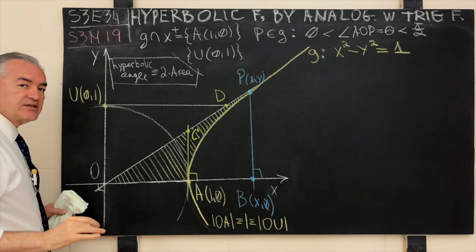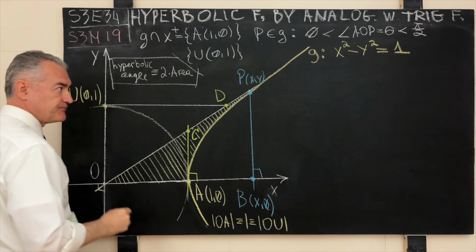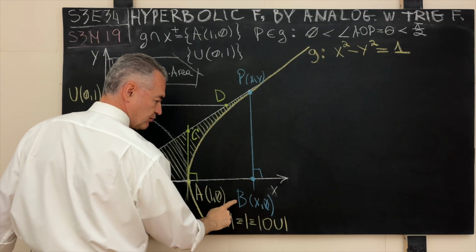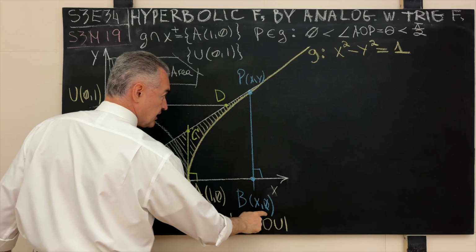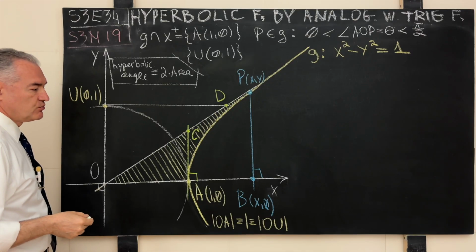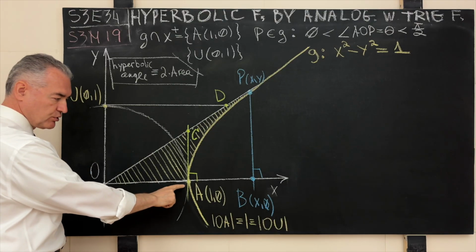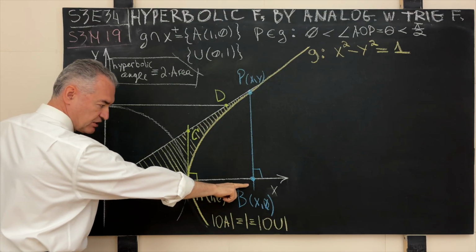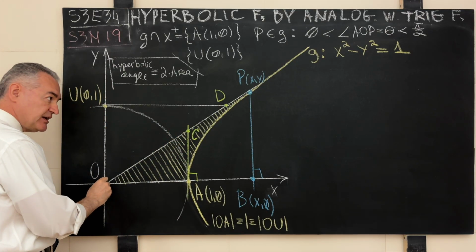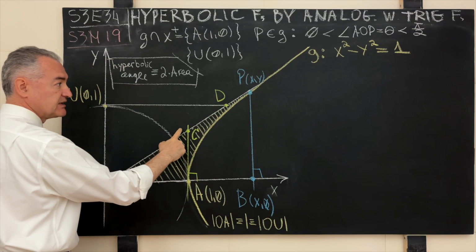And then we do exactly the same steps to this material as we carried out in the previous setting. We project the point P orthogonally onto the x-axis into the point B that has the coordinates x, 0. That is exactly what we did with the circular functions. Then we construct a tangent to the generating curve G through the point where that curve intersects the positive branch of the x-axis. Here is this tangent, until this tangent intersects the radius of the point P, or the line segment OP, at the point C.